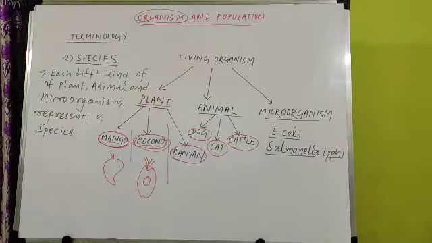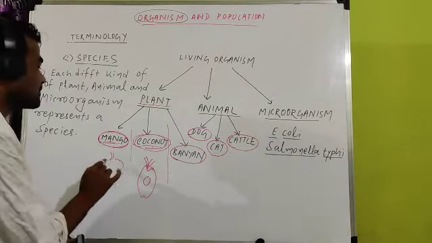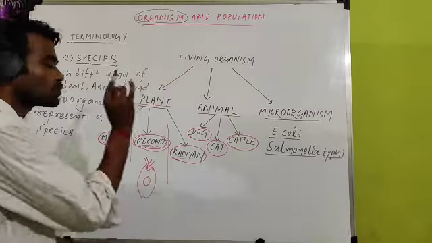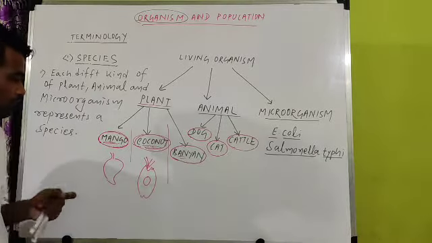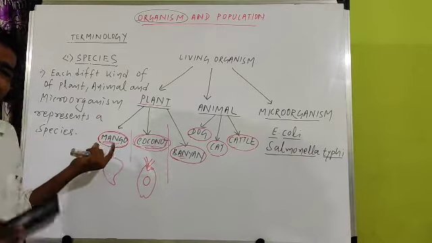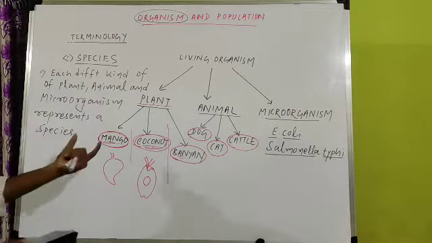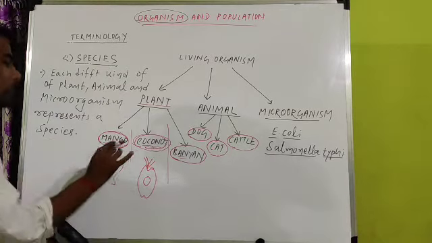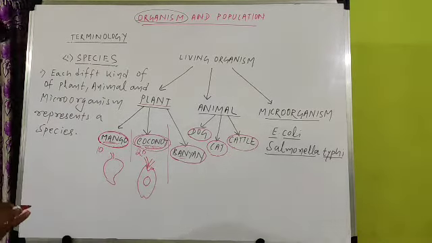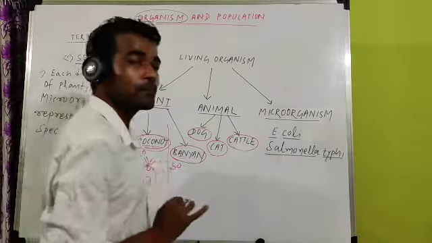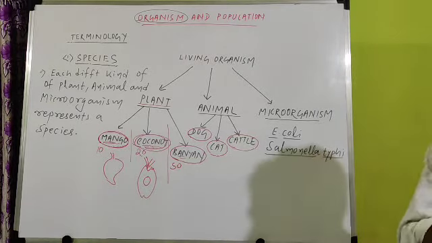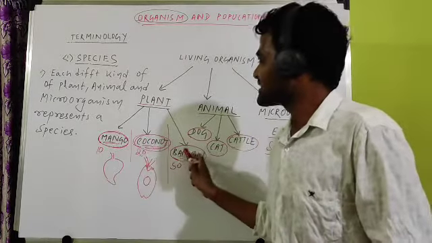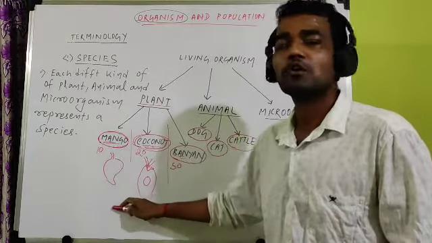Same example you can take in that ice cream bar. I have given example of mango flavor ice cream, coconut flavor ice cream, strawberry flavor ice cream. If you enter into that ice cream shop, can you find only one mango ice cream? Many, maybe 10 mango ice cream you will find. You may find 20 coconut ice cream and 50 strawberry flavor ice cream, which is maximum used. Their number is maximum. So here we can say each different is a species, but under each species again there is a number.